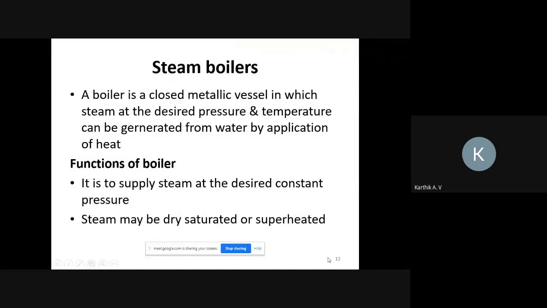Oh, steam boiler. So visible, right? This PPT. Visible or not? Just tell me. Visible, sir. Yes, sir.